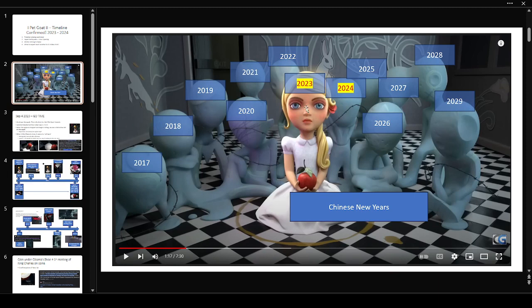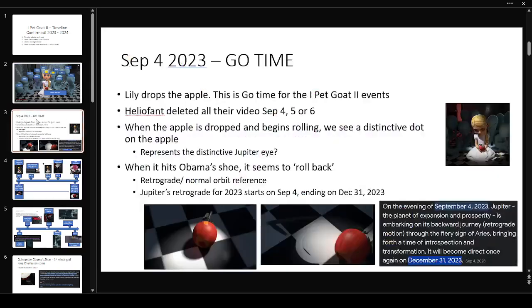For me, the whole events start as soon as Lily drops the apple. I think this is the go time, okay? And so let's look at that. When she drops the apple, I think this is go time for the events of iPad Go 2, and I think that this represents September 4th of 2023. Why? The reason is Heliofont deletes all their videos on September 4th, 5th, or 6th, I forget which exact day.